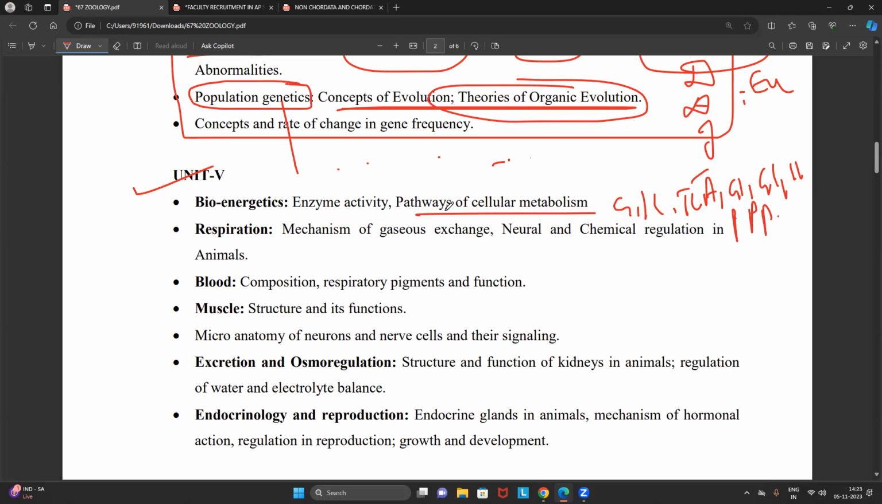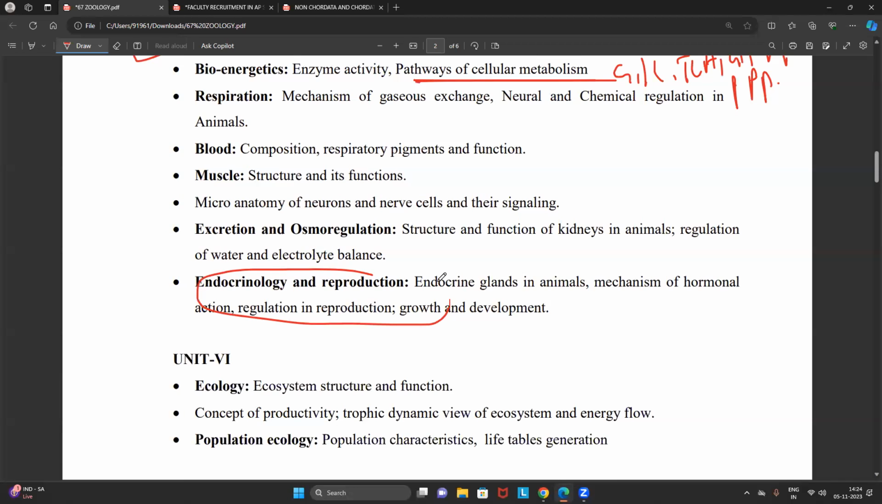They have just given a simple heading called pathways of cellular metabolism. Very scoring it is. Then they have very clearly mentioned entire endocrinology, all the endocrine glands, their secretions, release, and diseases related to that. Mostly we will focus on the hormonal regulation. Then excretion and osmoregulation, very straightforward.